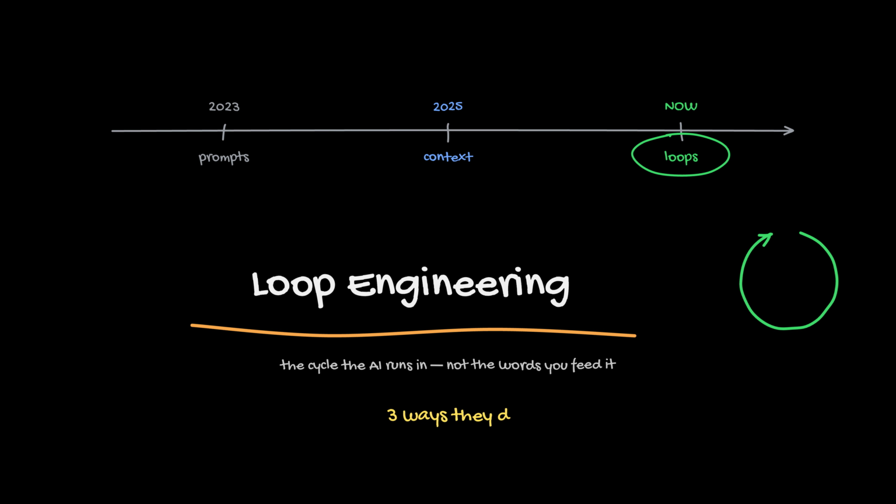7 minutes. What agent loops are, the 3 ways they die, and the 5 techniques that keep them alive.